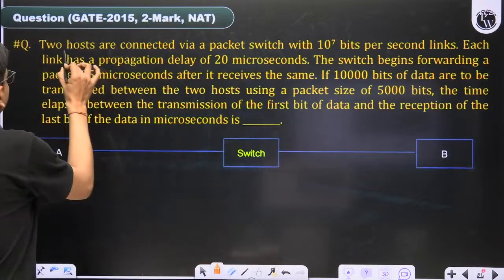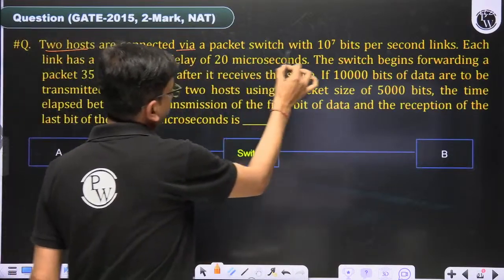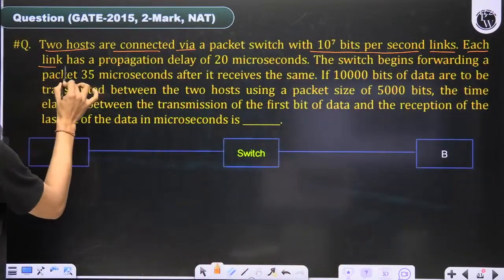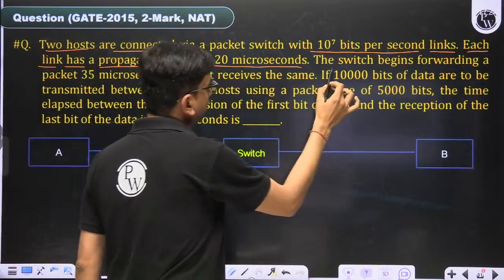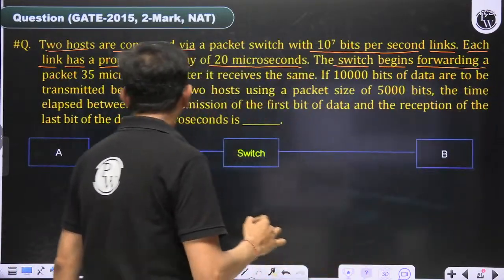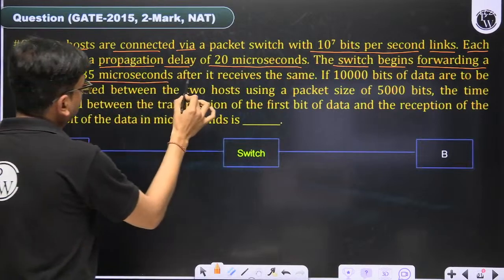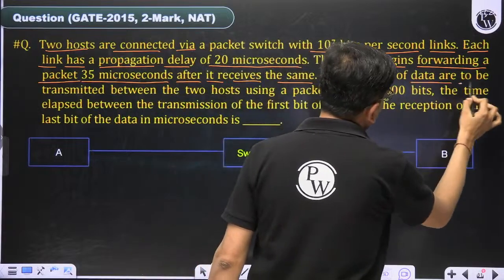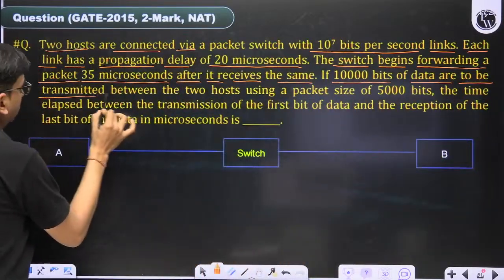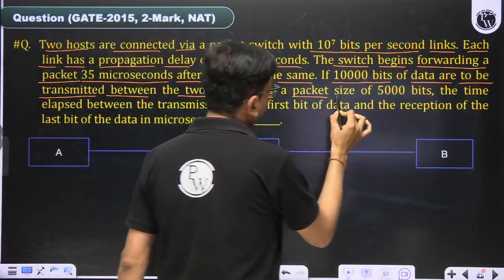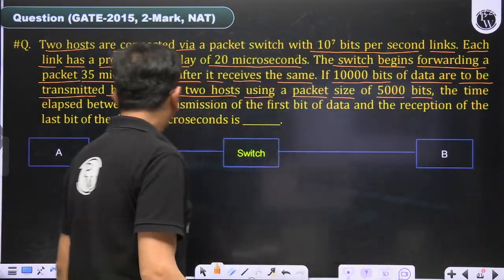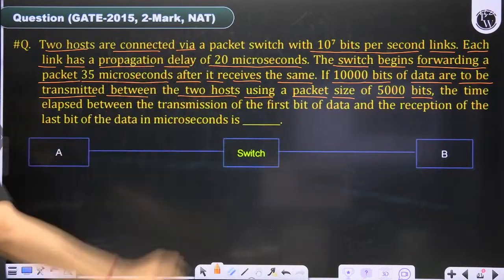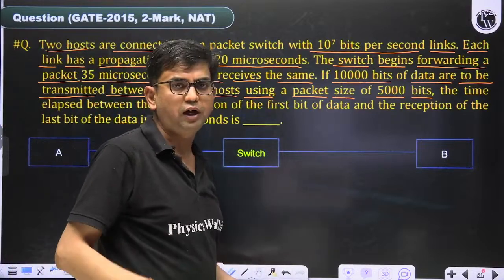This question is saying that two hosts are connected via a packet switch with 10 to the power 7 bits per second links. Each link has a propagation delay of 20 microsecond, and the switch begins forwarding a packet 35 microsecond after it receives the same. If 10,000 bits of data are to be transmitted between two hosts using a packet size of 5,000 bits, find the time elapsed between transmission of the first bit of data and reception of the last bit of data in microsecond. This is basically a packet switch network.